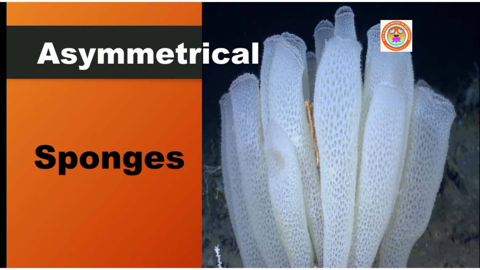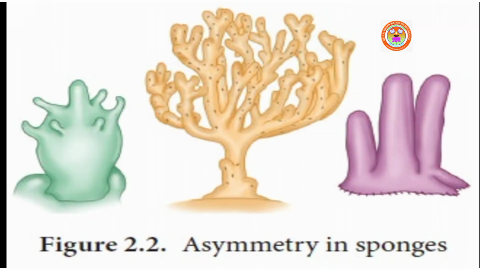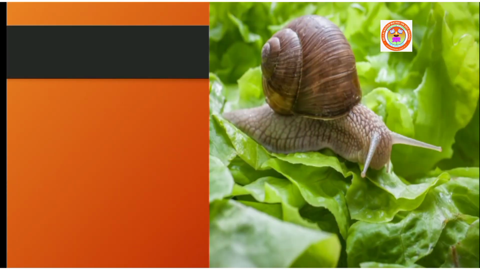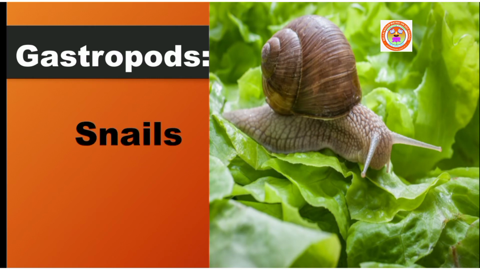These animals lack a definite body plan, or they are irregular shaped, and any plane passing through the center of the body does not divide them into two equal halves. As shown here, they are irregular in shape. That is why they are asymmetrical. An asymmetrical body plan is also seen in adult gastropods, that is snails.